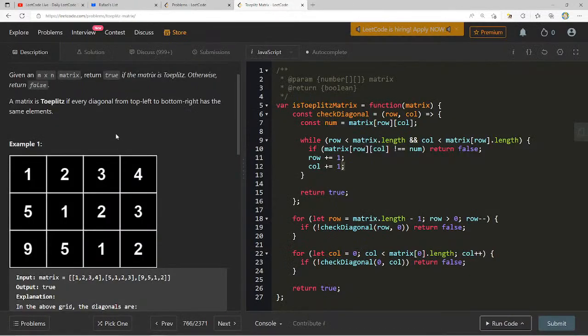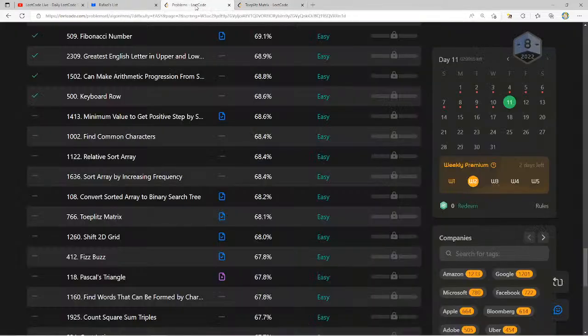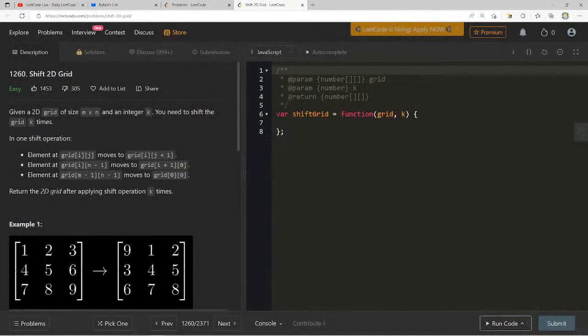So we've done 3, I think, right? Yeah, I like this question. I will add this one. Shift 2D grid. Given a 2D grid of size m by n and an integer k, you need to shift the grid k times. Okay, so 1, 2, 3.